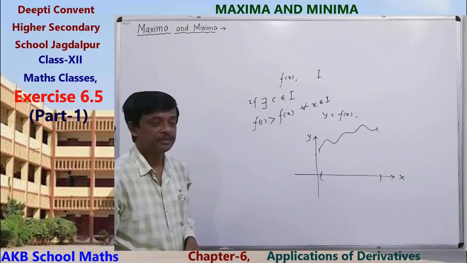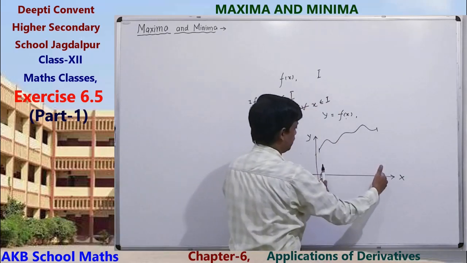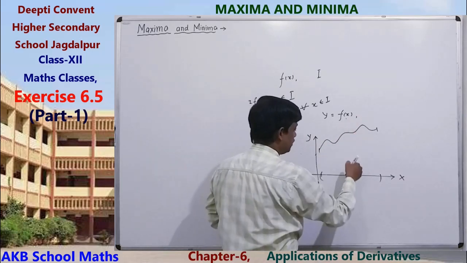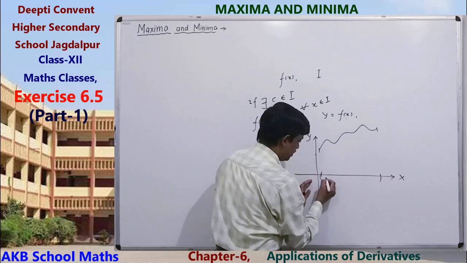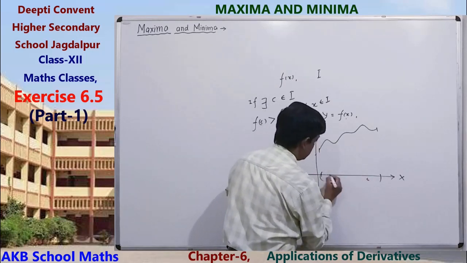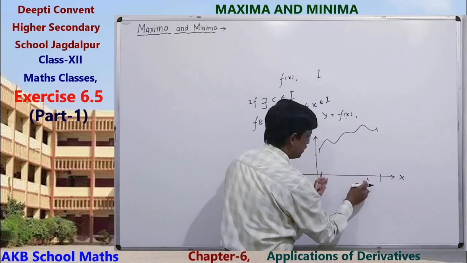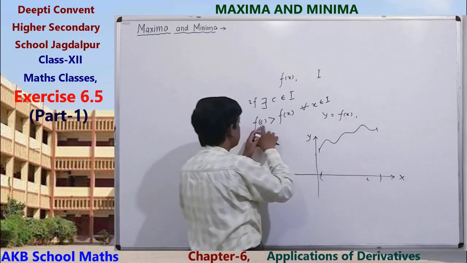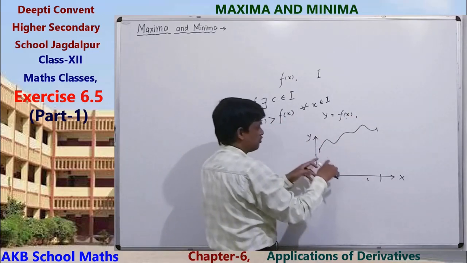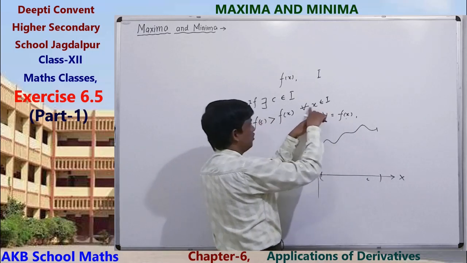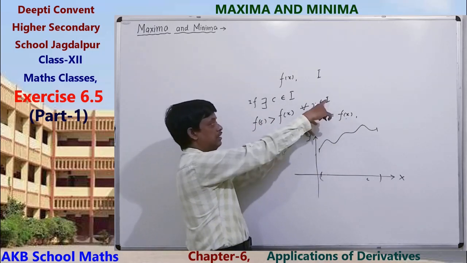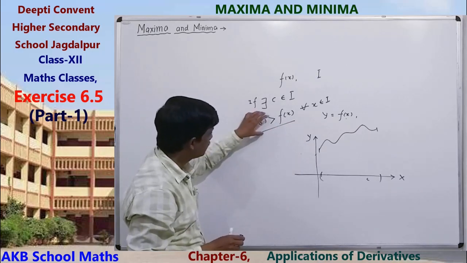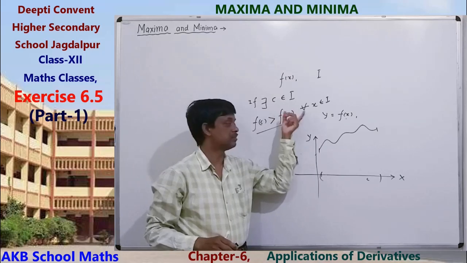It means what? If this is the interval, C is a point in this interval. If C exists such that f(c) is greater than all the values of the function in this interval for all x belongs to I, then in this case f(c) is greater than all the values of the function in this interval.